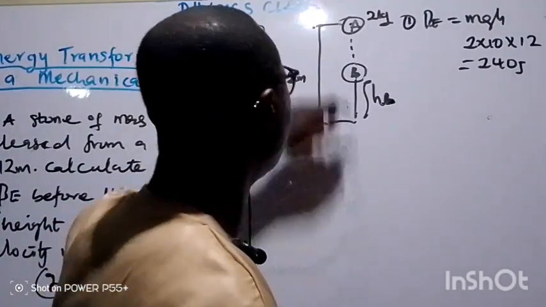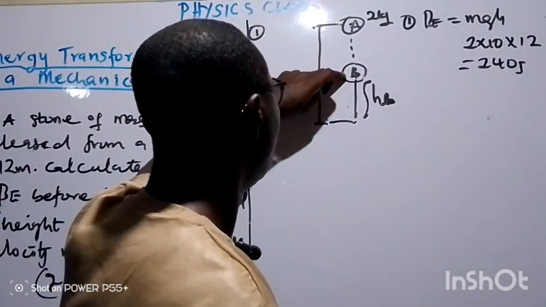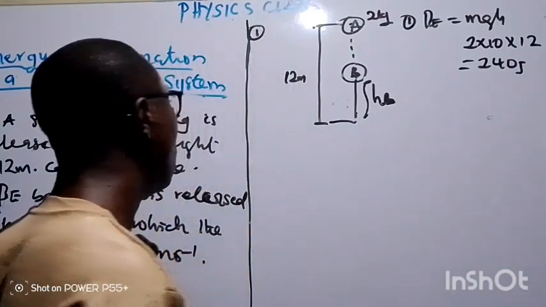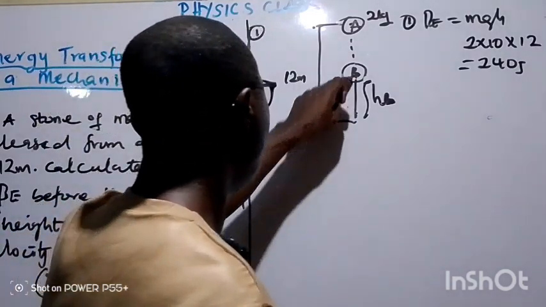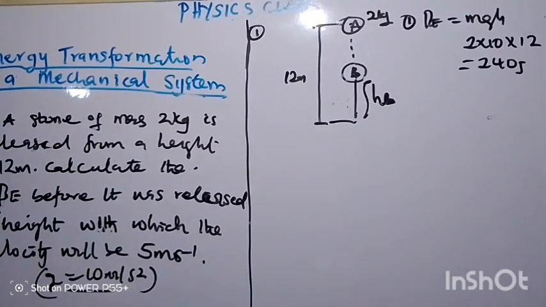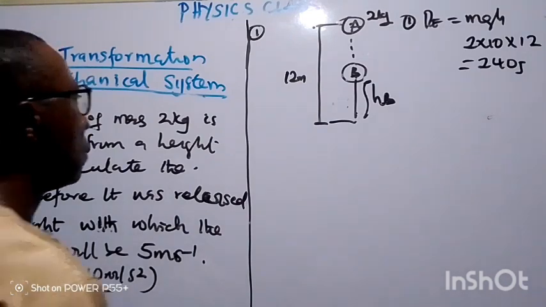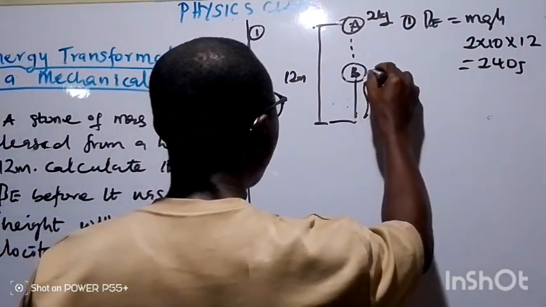If this place is A and it falls to this point, the height now, when the velocity is 5 meters per second, will be hB. So we need to find the value of hB now. That is the height when the velocity is 5 meters per second. So to calculate this one, we need to calculate the total energy here.